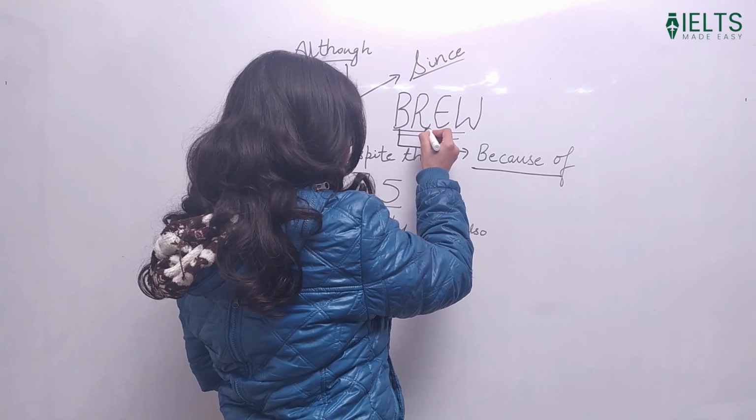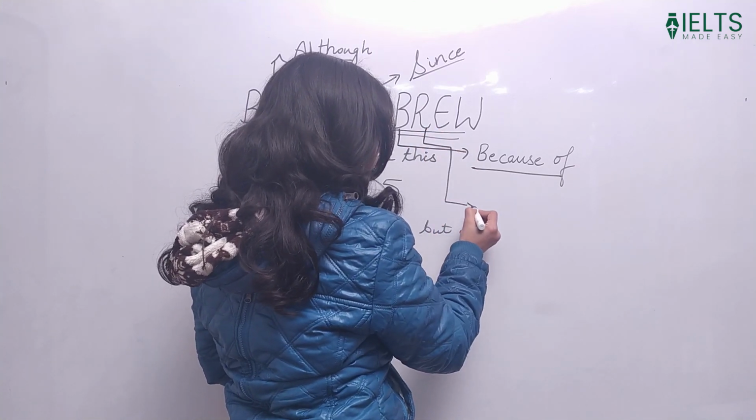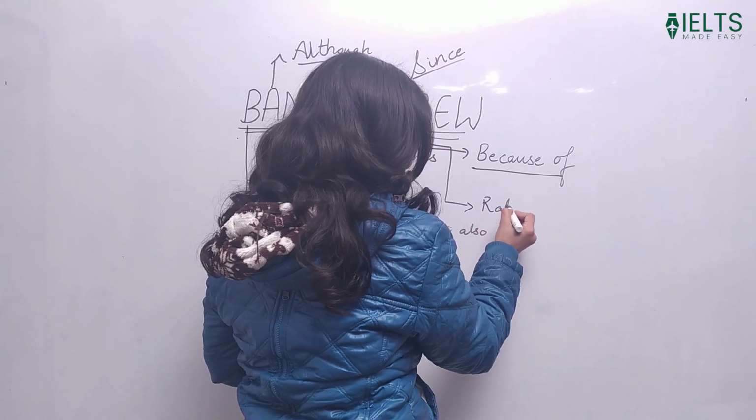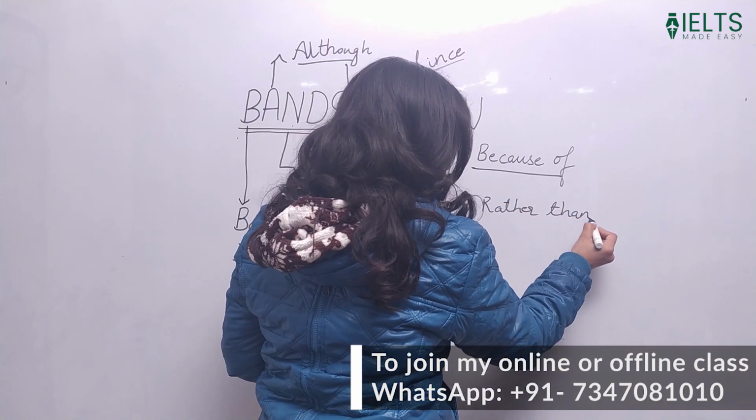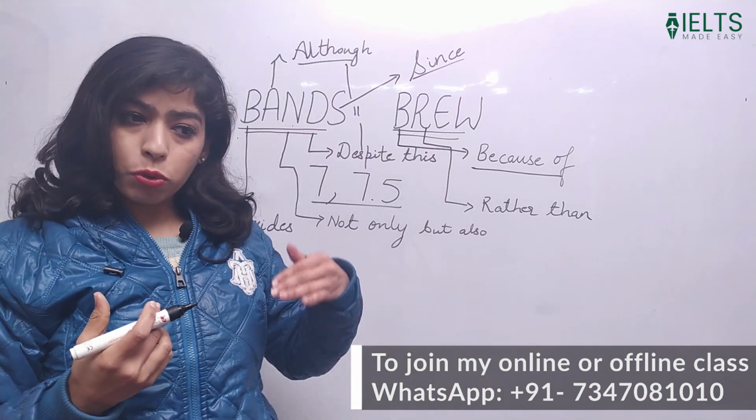Now the next one is R, and R is rather than. And what is rather than, guys? Basically when we are using rather than, this is the word which can be used in the beginning.